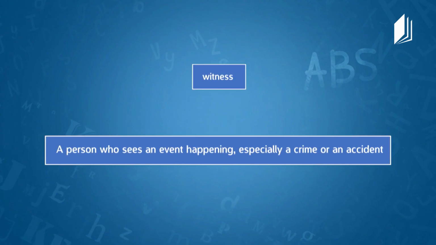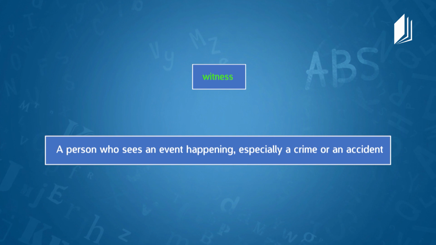And I have a very easy task. I have one definition and one word, so it's easy for me to cope with this task. So here is a definition. Person who sees an event happening, especially a crime or an accident, is called a witness. Very well. If I ever see somebody committing a crime, I will be the witness. Yeah, right, you will be a witness.